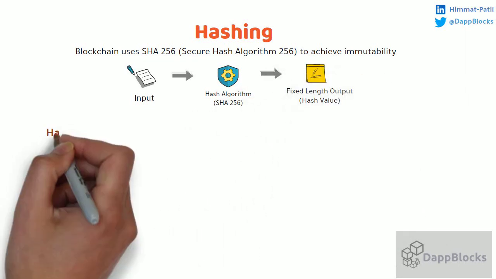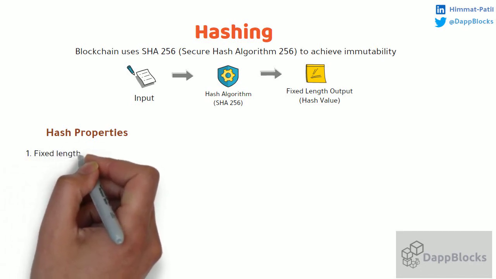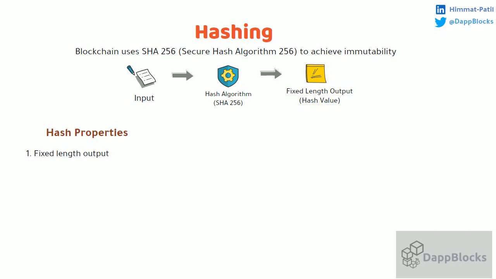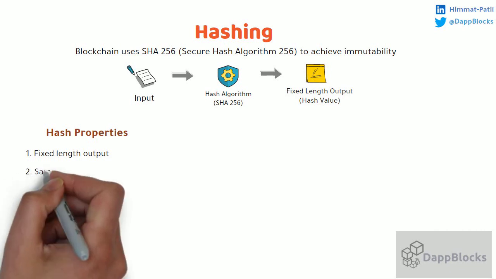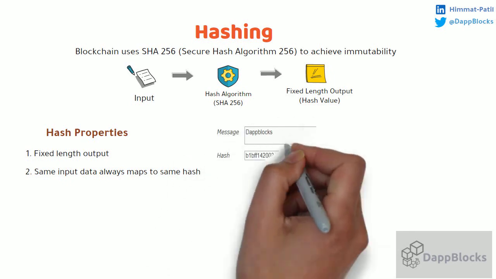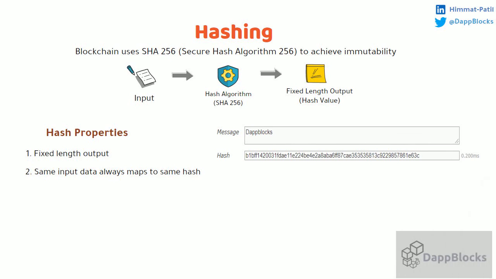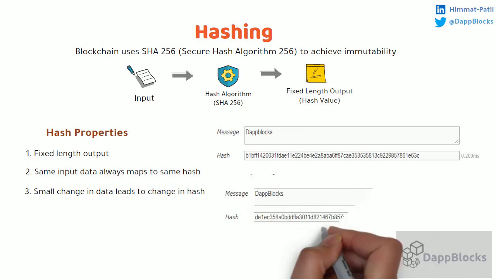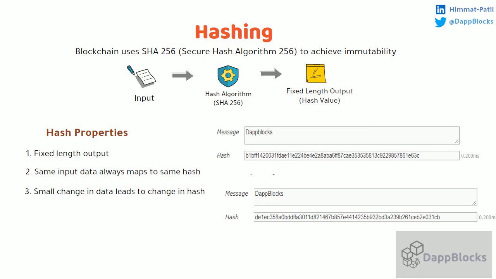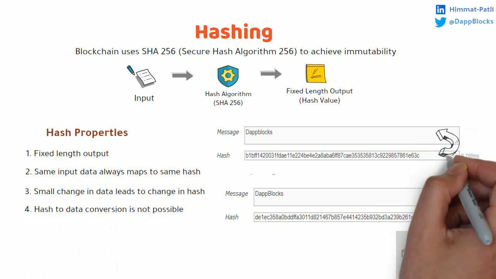There are some hash properties. First, fixed length output. For any input length, the hash function will generate fixed length output data. Second, the same input data always maps to the same hash. No matter how many times we create a hash, for the same input, it will generate the same hash value. Third, a small change in data leads to a change in hash. In this example, if we change small b to caps B, then the entire hash will change. Fourth, hash to data conversion is not possible.